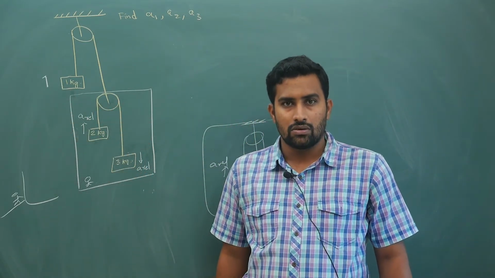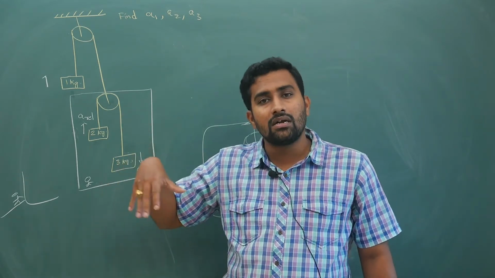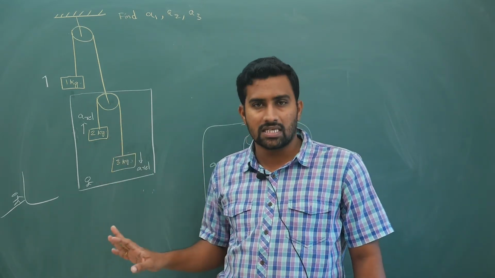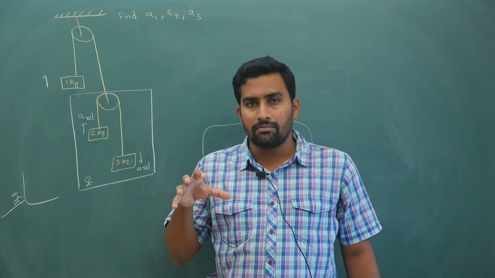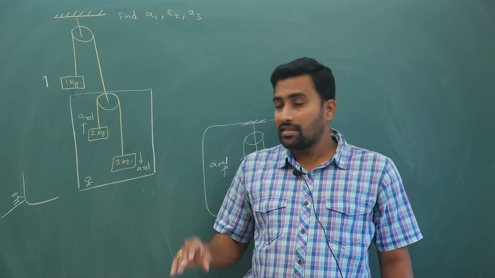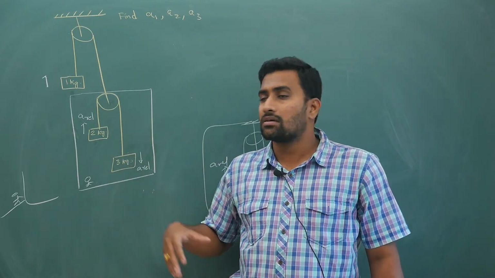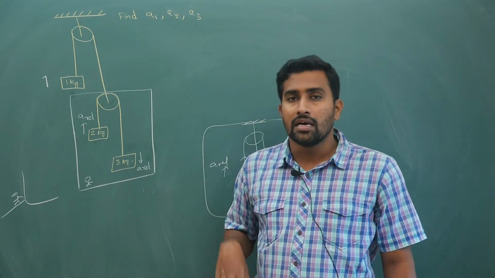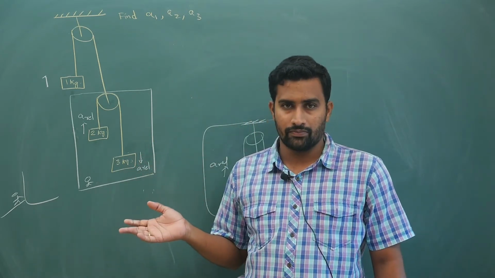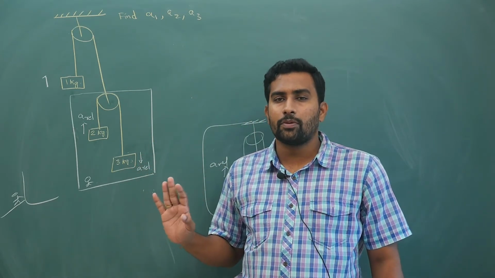So just simply drawing a free body diagram for each of these blocks will not give you the answer at all. We need something extra called constraint relations to solve this easily, but first I will show how to calculate in the basic approach, and then why we are doing this many steps, and how we can actually do it in a simpler way. I will show it to you now. Hope you are getting my point.